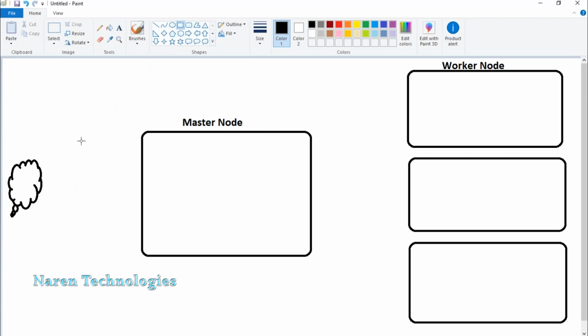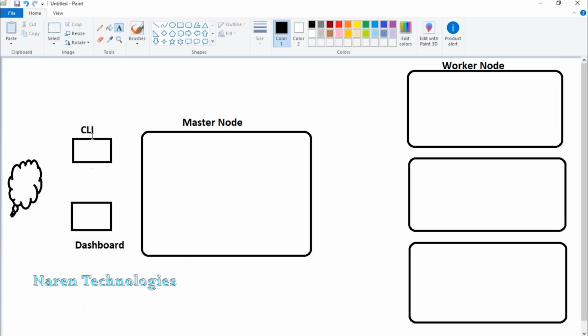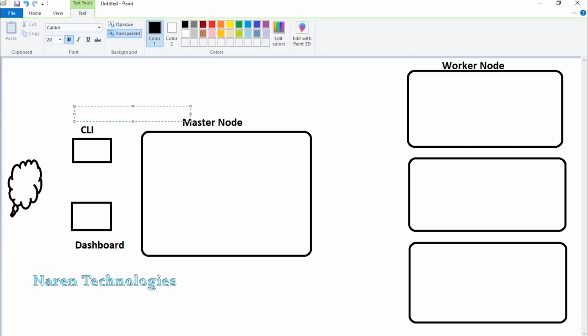Technically, this is called CLI, which is command line interface, and this is called dashboard. One is a graphical mode, and one is a command mode. Officially, this command mode we are supposed to call kubectl.